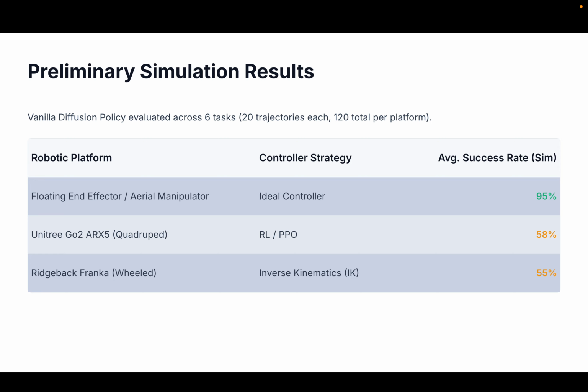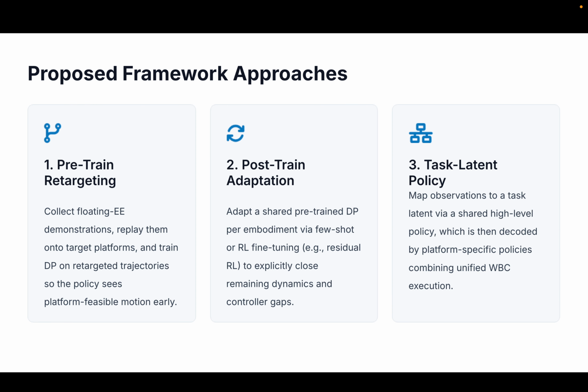Across 120 preliminary evaluations we performed, the floating reference reached 95% success. Without adaptation, this drops to 58% on Go2 ARX5 and 55% on Rainbow-Franca. A shared action format alone is not enough.